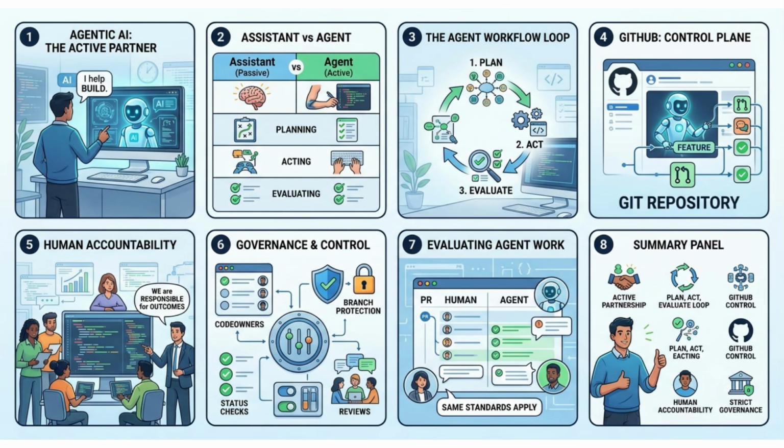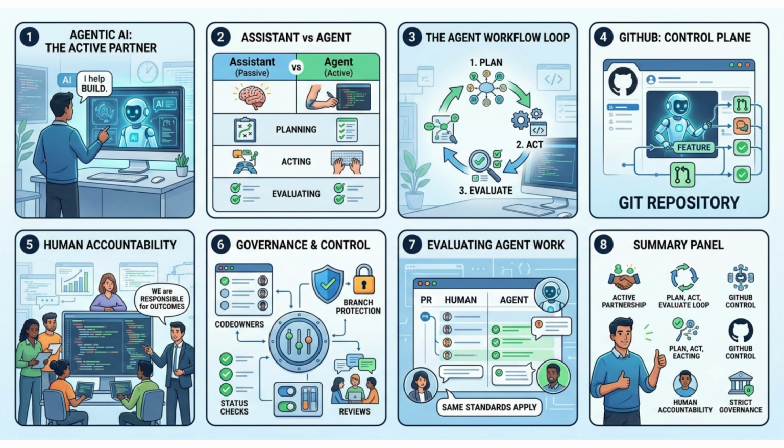Summary. Let's quickly recap. In this module, we learned that agentic AI goes beyond assistance and actively participates in software development. Agents differ from assistants because they can plan, act, and evaluate tasks. Agent workflows operate through a continuous plan-act-evaluate loop. GitHub acts as both a system of record and a control plane for agent activities. Human teams remain accountable for all outcomes.